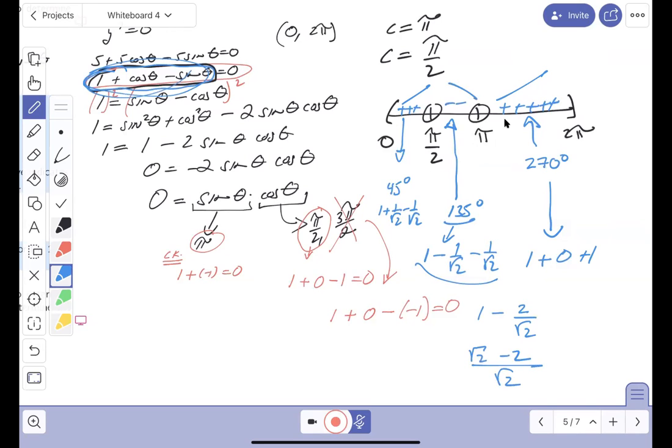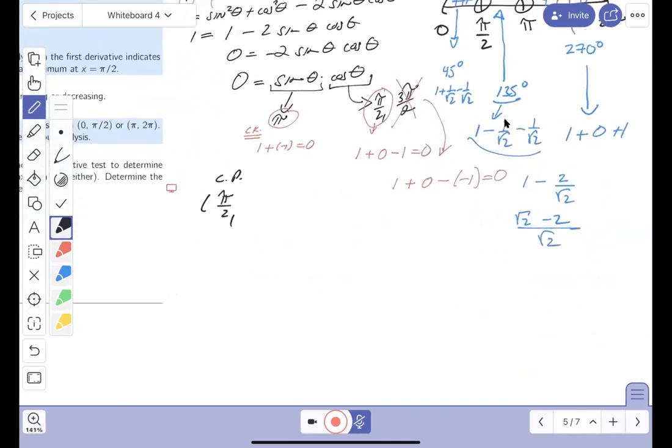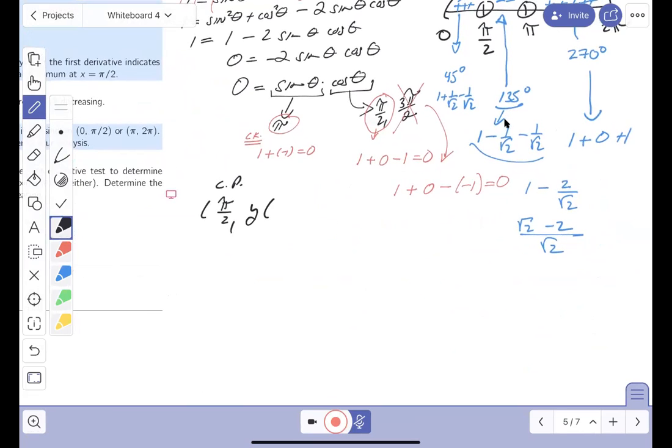All right, let's summarize. I've got 2 critical points. Let's write them down for you. The critical points are going to be as follows. Pi over 2, comma, let me see if they used F. No, I'm going to say y of pi over 2. No, I'm not going to compute it, but I can. What's the other one going to be? Pi, and that's going to be y of pi. Yes, we can compute it, but I'm not going to compute it.